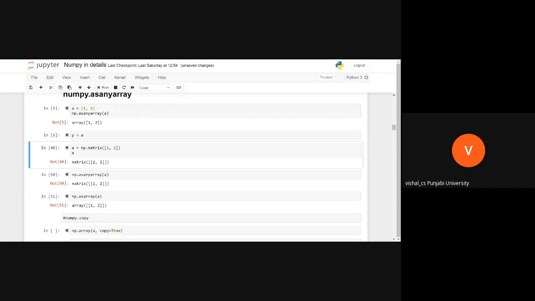Now, in the second cell, I wrote y equal to a. What does this mean? That means the reference to a is copied into y. Not a second list is created, not a second array is created. It means that the reference of a is copied into y.